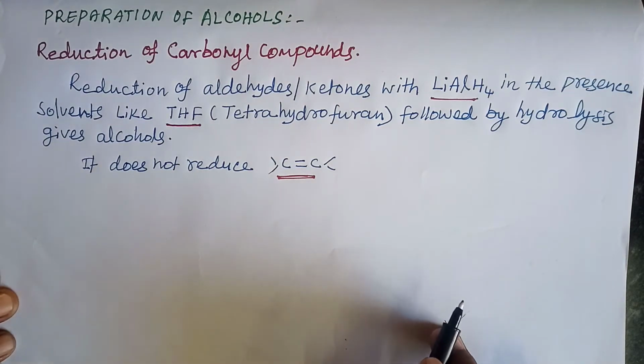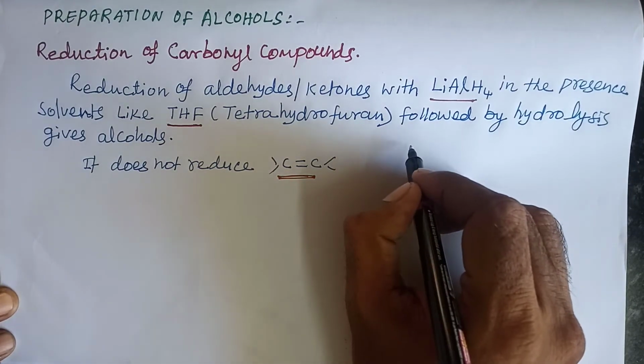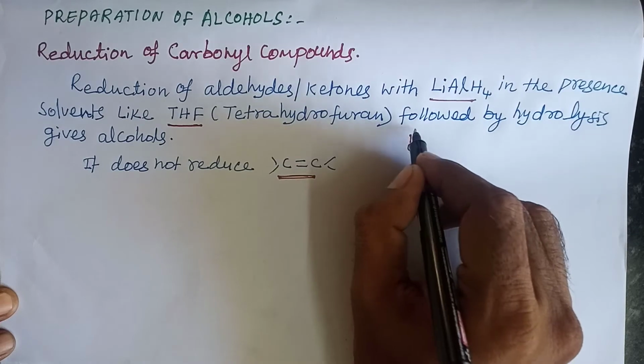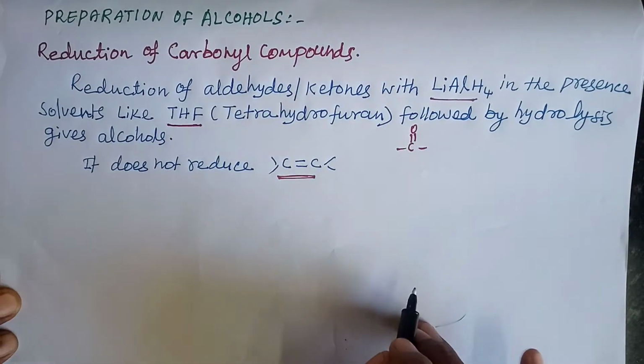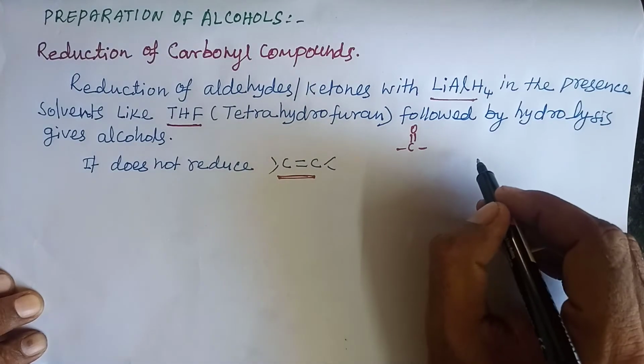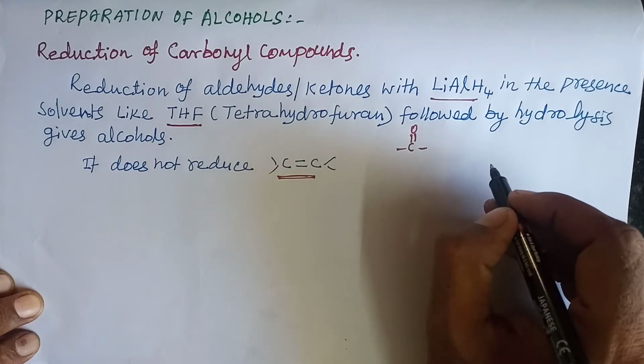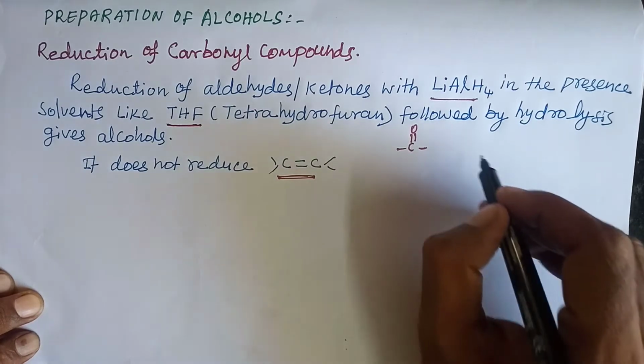Here, first of all, let us understand what a carbonyl compound is. The organic compound containing C double bond O is called a carbonyl compound. For example, aldehydes, ketones, carboxylic acids and esters are carbonyl compounds.